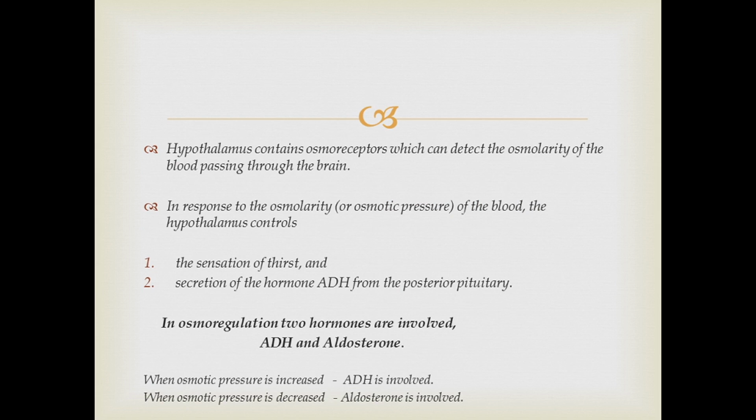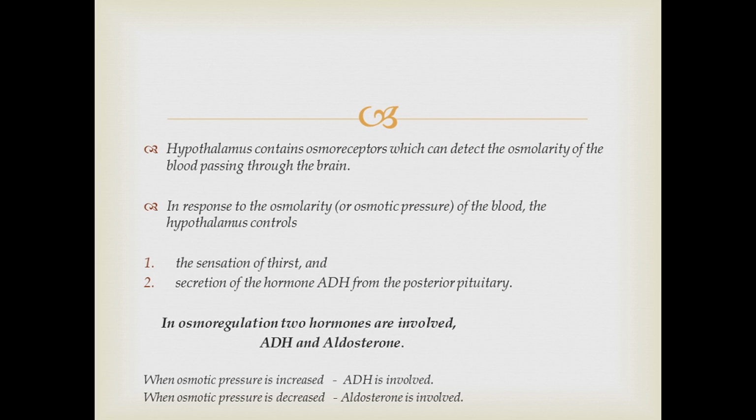Hypothalamus contains osmoreceptors which can detect the osmolarity of blood passing through the brain. So the hypothalamus has osmoreceptors as well. They can detect the osmolarity or the osmotic pressure of blood passing through the brain. In response to the osmolarity of blood, the hypothalamus controls two things: one, the sensation of thirst, and the other is secretion of the hormone ADH from the posterior pituitary gland. So these two things are done by the hypothalamus.